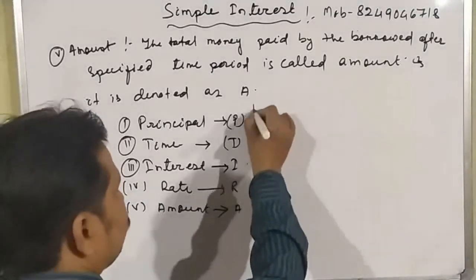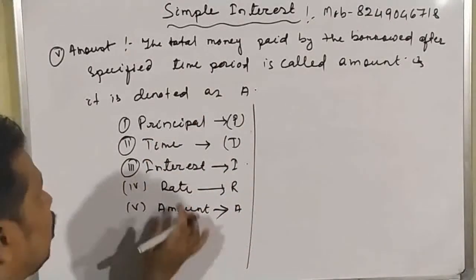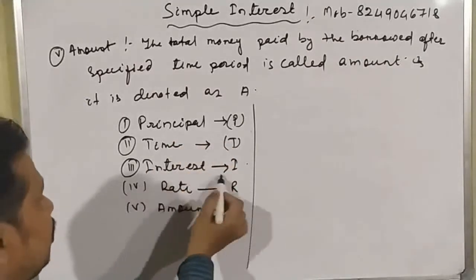So here we will find out some formulas which relate the principal, time, interest and rate.